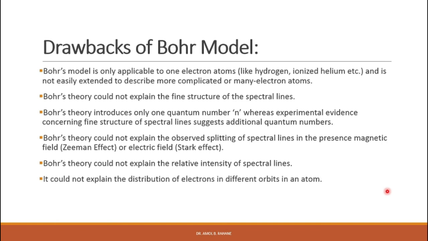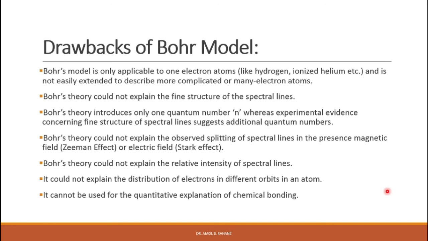It could not explain the distribution of electrons in different orbits in an atom. Bohr's theory tells us that the electrons revolve in different permitted orbits, but it could not explain the distribution of electrons in different orbits, right? So these are some of the drawbacks. It cannot be used for the quantitative explanation of chemical bonding.